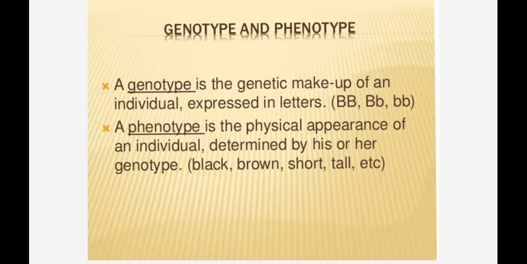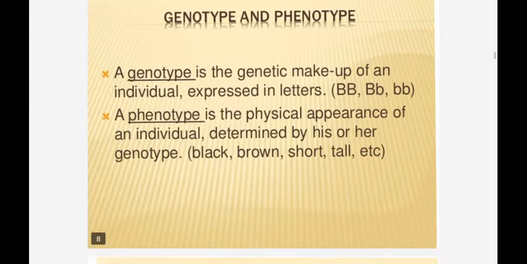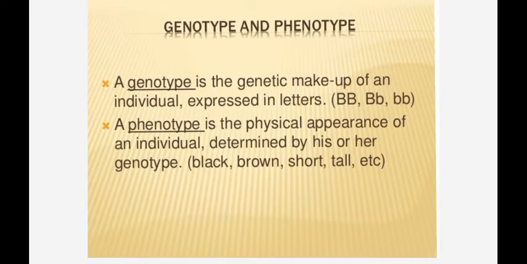If we study the plant genotypically, then only we can understand it. Phenotype is the physical appearance. For phenotype, there is no need to study the genotype. By looking at the plant, we can say it is tall or short. That is phenotype, the physical appearance of an individual.